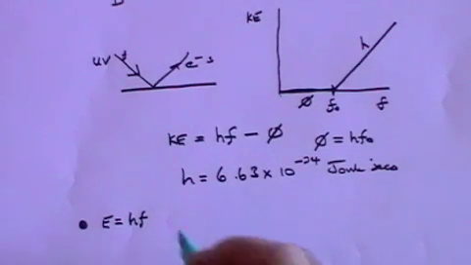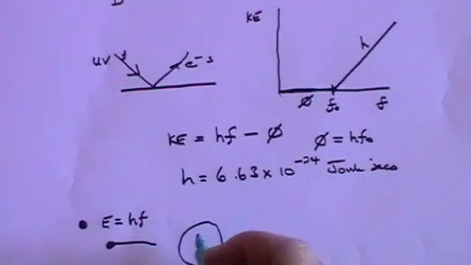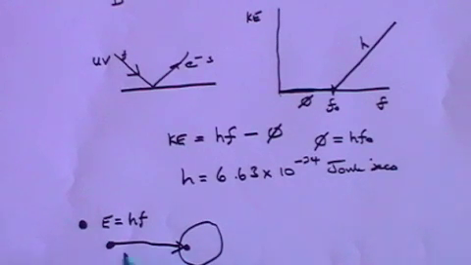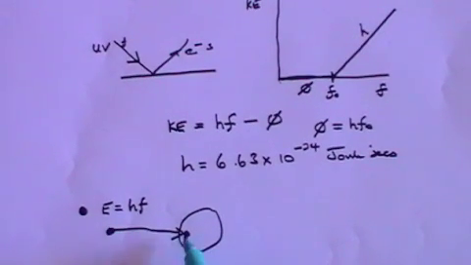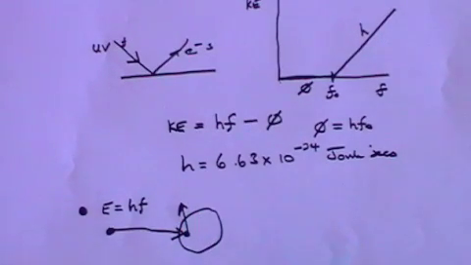And what he says is that the photon comes into an atom where there is an electron, and it hits the electron, and it transfers all its energy to the electron. And if it gives that electron enough energy, it can kick the electron out of the atom. But if the photon doesn't have enough energy, then it can't kick the electron out.